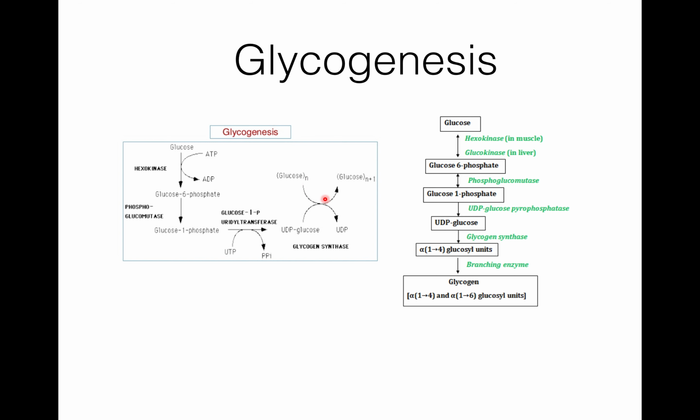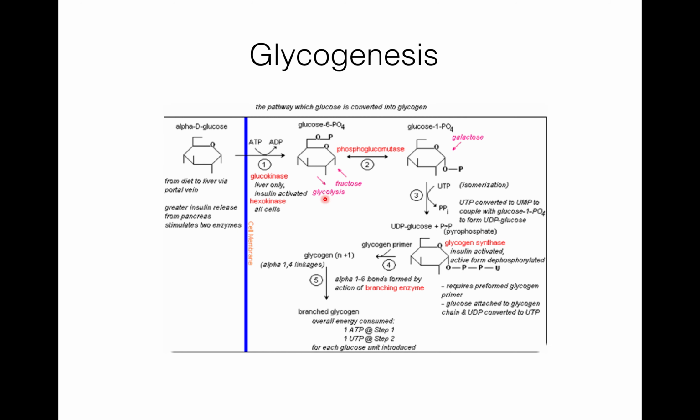I will explain this in this slide. This is alpha D glucose. In the first reaction, glucose is phosphorylated to glucose 6-phosphate. Then glucose 6-phosphate is isomerized to glucose 1-phosphate. Then glucose 1-phosphate reacts with UTP and forms UDP glucose and pyrophosphate.